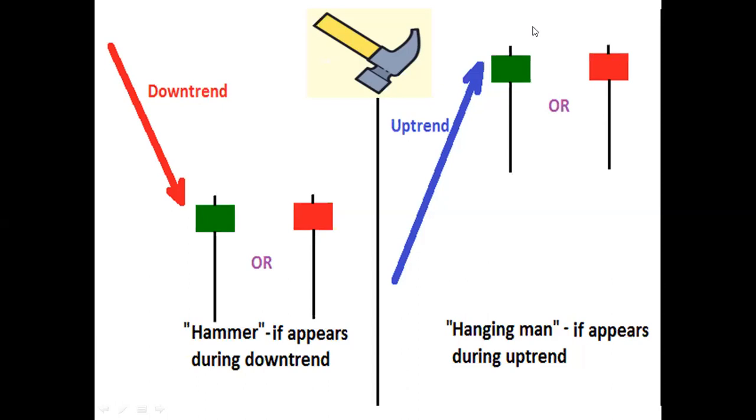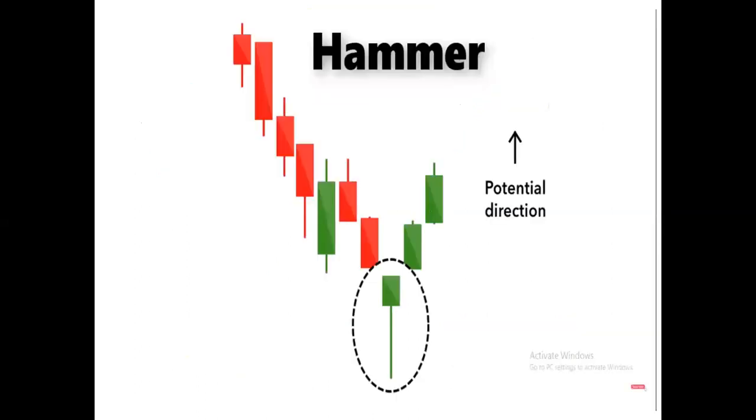This type of candle is called a hammer, and when it appears after an uptrend, that type of hammer is called the hanging man. So it also indicates that buyers are exhausting, that buyers don't have the strength there to take the price to a very higher side.